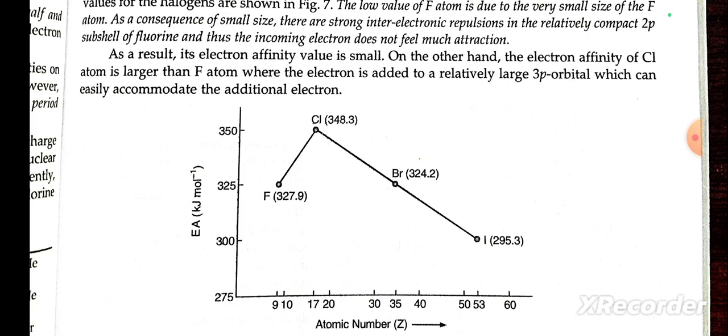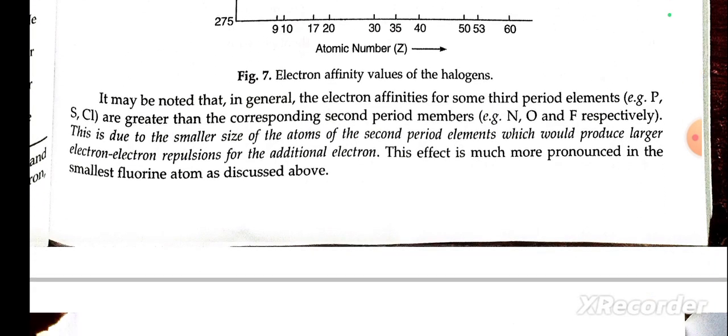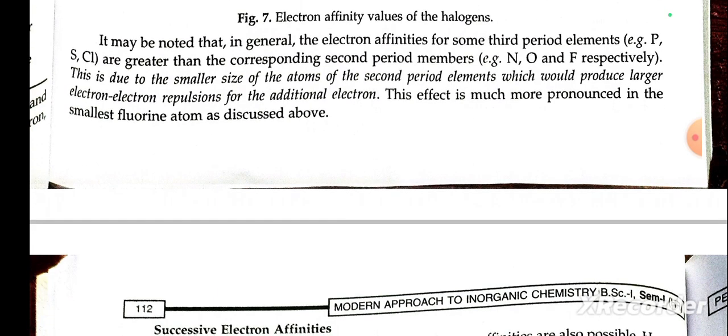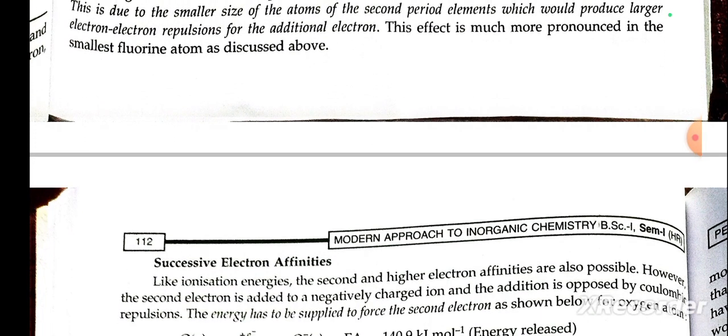accommodate the additional electron. It may be noted that in general the electron affinities of some third period elements are greater than the corresponding second period members. This is due to the smaller size of the atoms of second period elements, which would produce large electron repulsion for an additional electron. This effect is much more pronounced in the smallest fluorine atom, as discussed above.